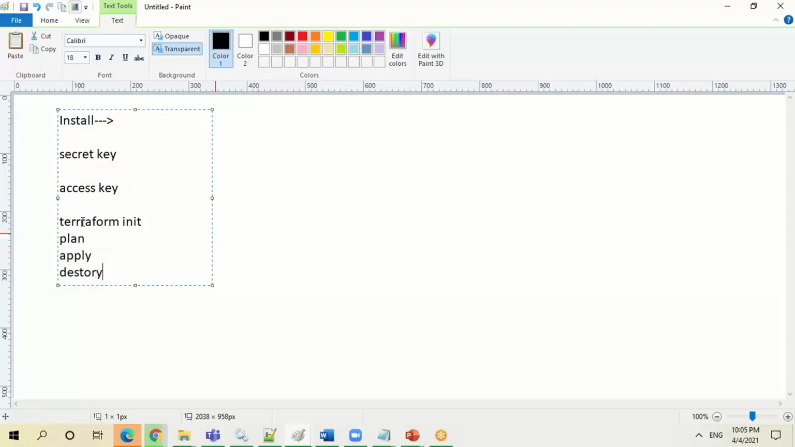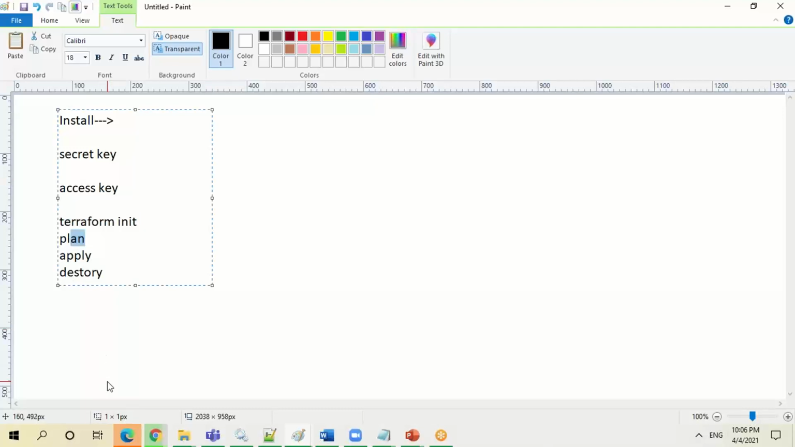So when you are talking about Terraform init, what will it do? Without Terraform init, you cannot run other commands. At least one time you have to run Terraform init. It will download the required libraries for the vendor which you are going to work on. Which vendor you are going to work with, you use Terraform init.